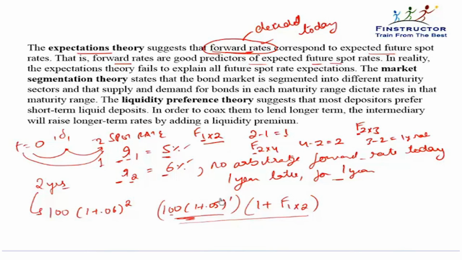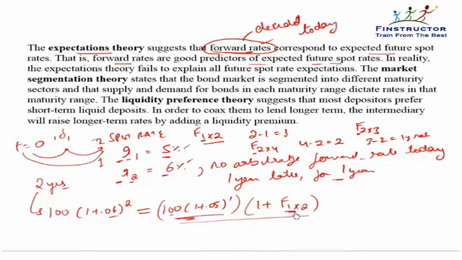Then I will simply borrow in this manner and lend in this manner and make a free profit. So these two numbers cannot be different at all. If they are, there is a riskless profit making opportunity. If borrowing straight was cheaper, then I will borrow straight and lend in this manner. If it was expensive, I will borrow in this manner and lend in this manner. So remember, the total amount that I am paying, whether I borrow directly for 2 years or I borrow for 1 year and then re-borrow for 1 more year, has to be the same.